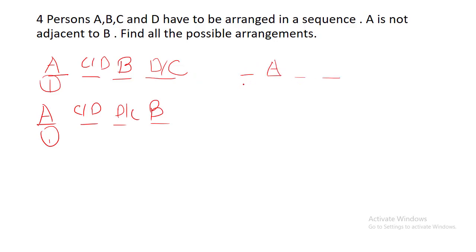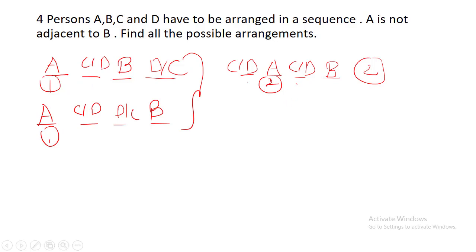B cannot come at the first or third place. B should not be adjacent to A. So B will be here, and again C and D will be here. So two different possibilities when A is at the second place. We have four different possibilities when A is at the first place. We have only two different possibilities when A is at the second place, because here B's position is fixed.